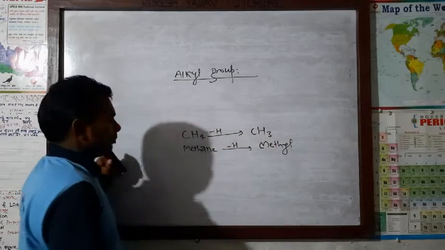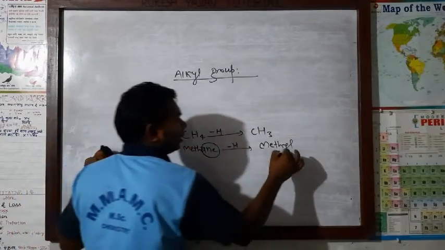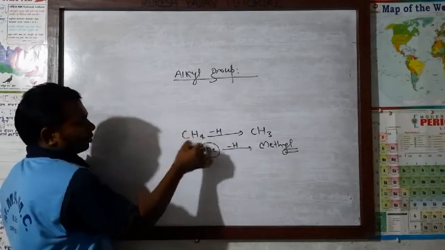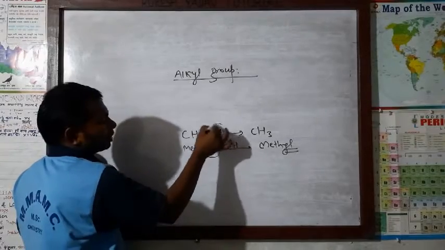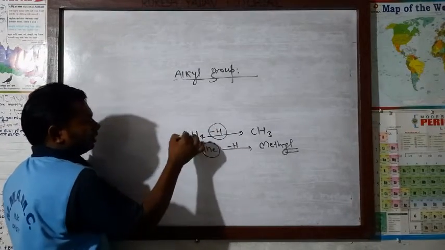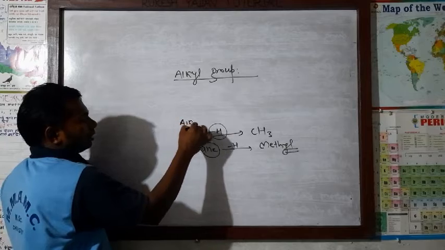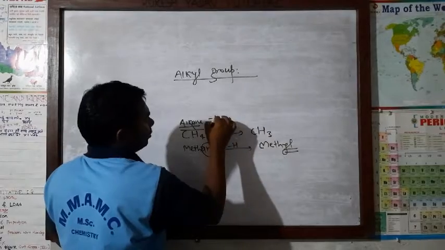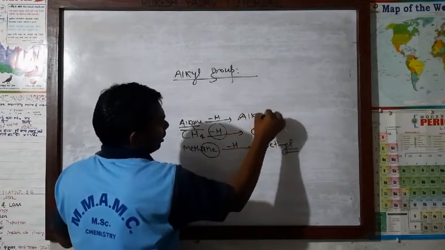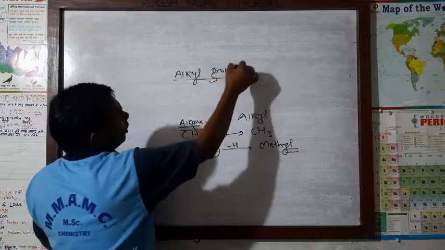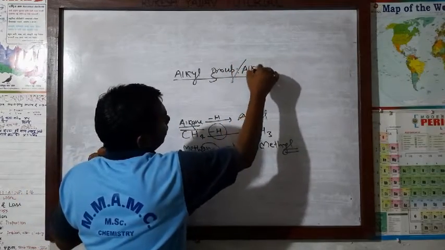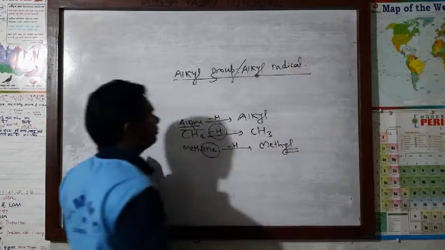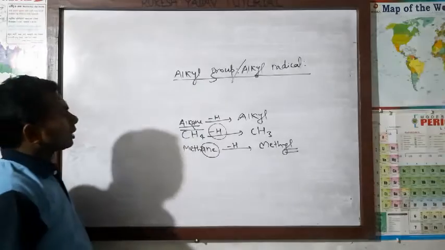Methyl means ANE removed and YL is added. Means the hydrocarbon so formed after the removal of one hydrogen atom from the alkane. These all are what dear? Alkane. Means from the alkane, if one hydrogen is removed, then what is formed? Alkyl. That is alkyl group or alkyl radical is formed.